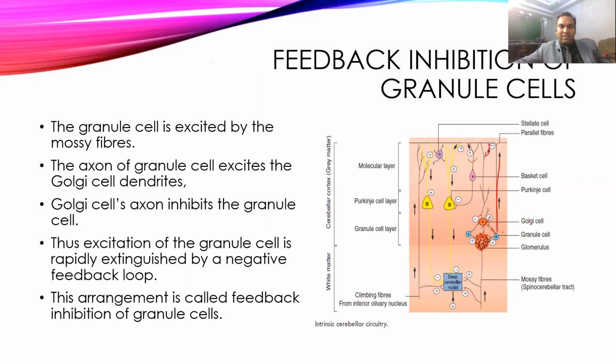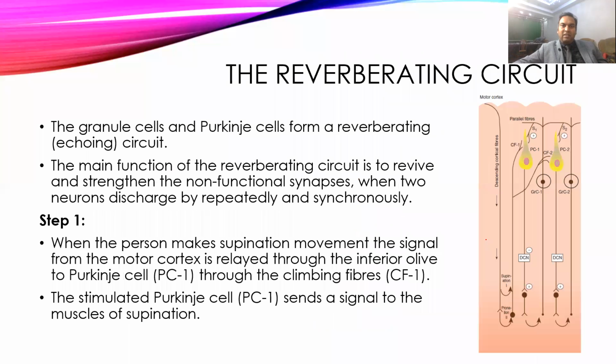The second type of inhibition is feedback inhibition of the granule cells. This also occurs through the Golgi cells. If you see, these Golgi cells cause excitation of the granule cells. Granule cells inhibit the glomerulus directly, and that will cause the inhibition of the Golgi cells, and that is an example of feedback inhibition of the granule cells. Then come to the reverberating circuits.